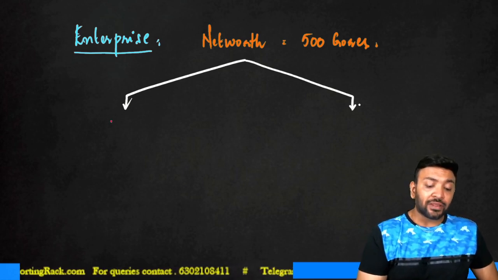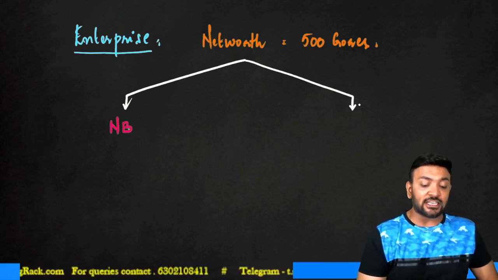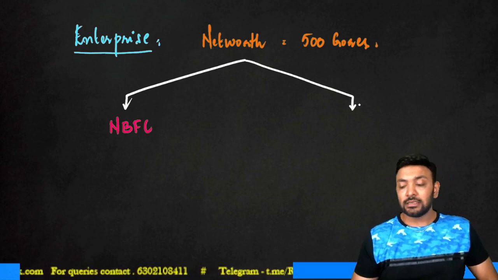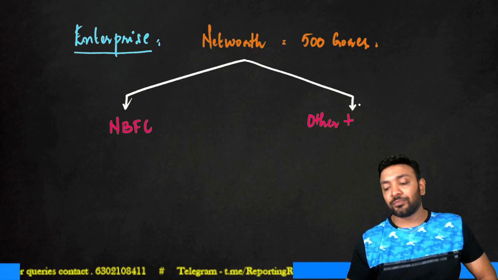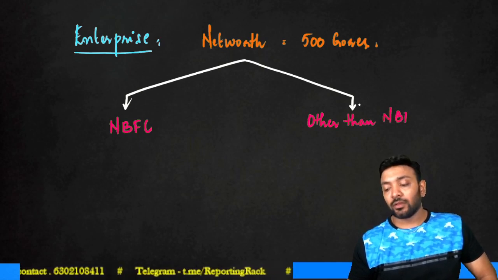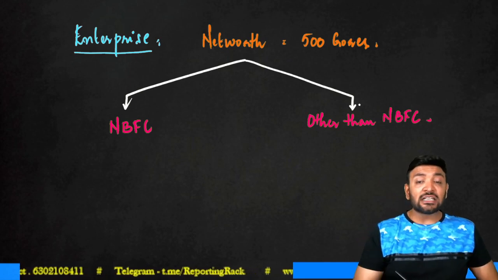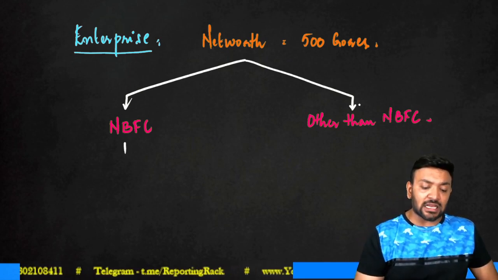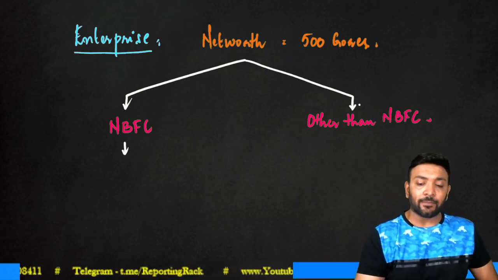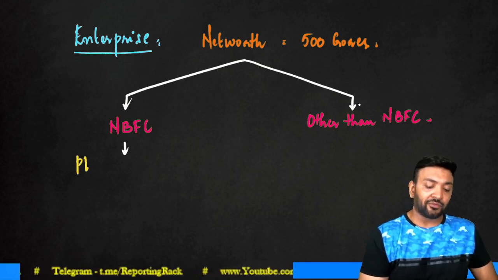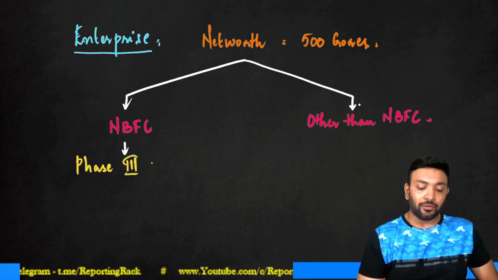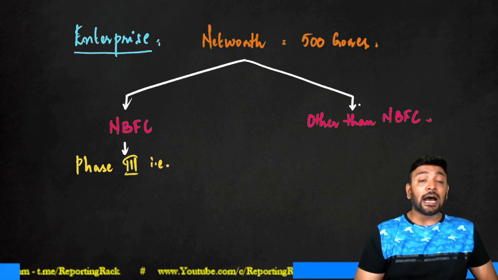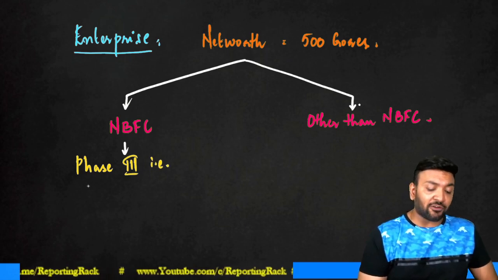First case, if you say that this is an NBFC. Second case, if you say this is other than an NBFC. If you call this an NBFC, then it falls under the phase 3 category. That is, the application of IND AS shall start from the year